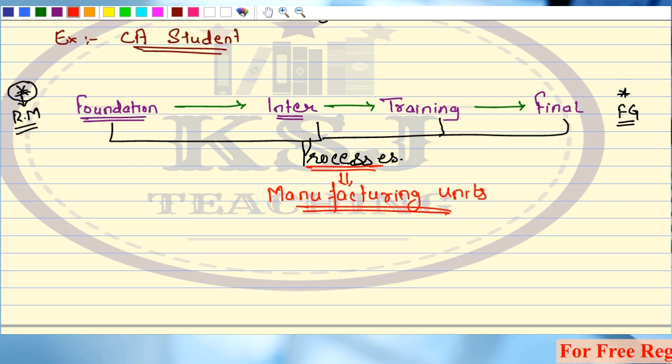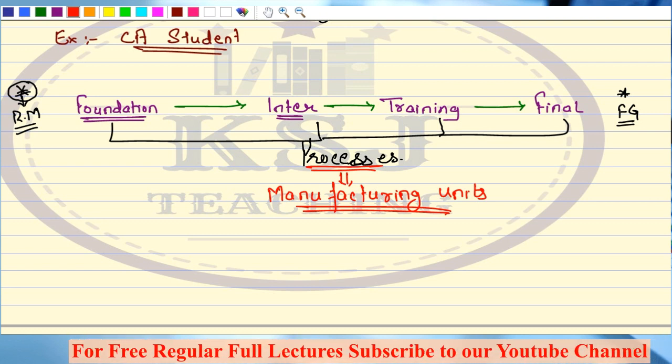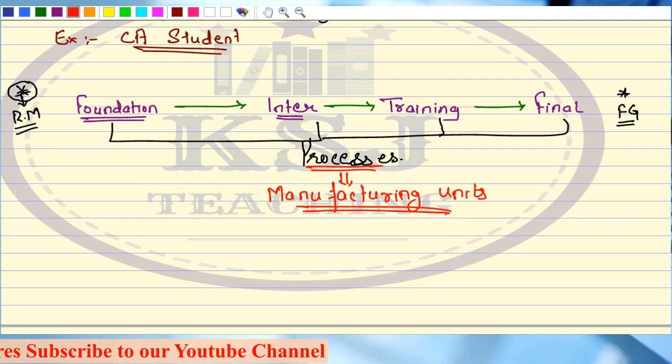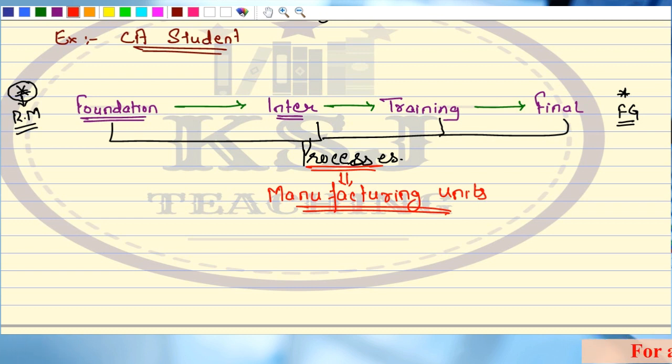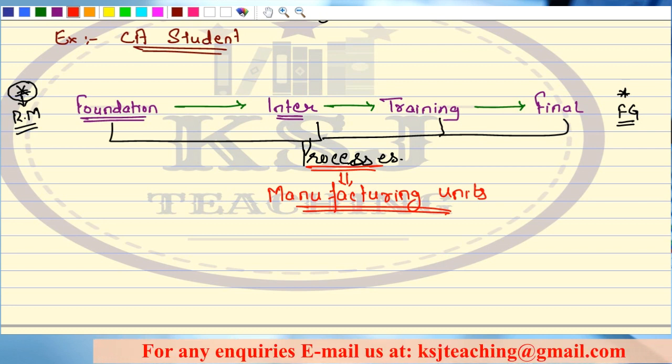Now, the next point. Sir, one of your cousins comes to you and says, brother or sister, I want to do the CA course. Now, the first thing that you will say is, please don't do it. Now he says, no, I want to do a CA course.